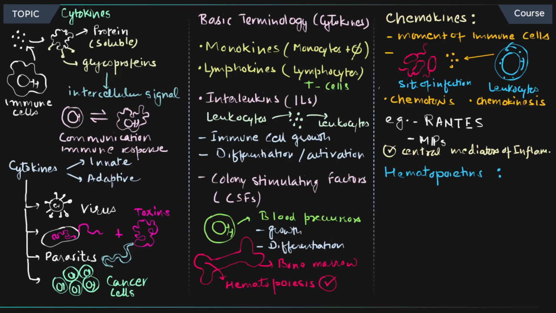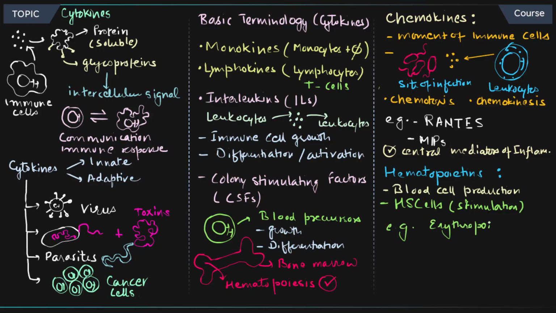Haematopoietins are important for blood cell production. If we need to increase the blood cell production, you have these molecules. So HSC stimulation is going to be governed by these molecules, plus the formation of RBCs, erythropoietic processes. The example is erythropoietin, that is going to govern the production of RBCs.